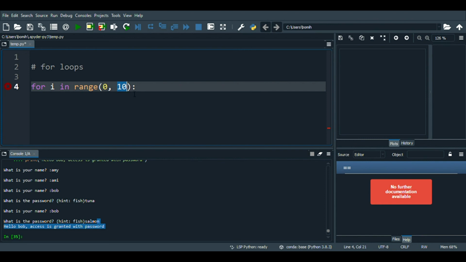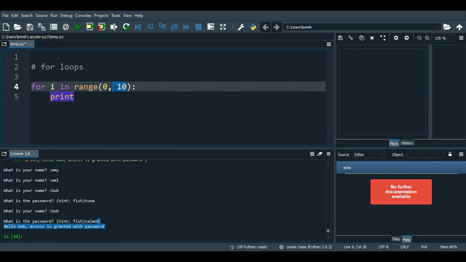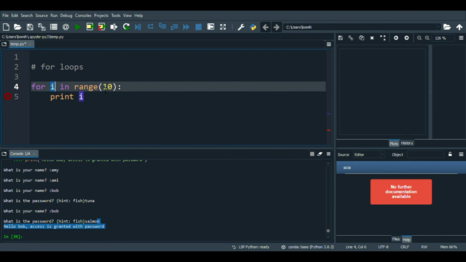I know that's kind of a bit complicated to understand, but in R, when you type in range 0 to 10, it actually includes 10 inclusively, but then in Python, this only goes up to 9. So keep that in mind. And so this basically, instead of doing range 0 to 10, we could have done 0, 1, 2, 3, 4, up until 9. So it's basically saying the same thing, but again, programmers love shortcuts, so we can just do range 10 and print i.